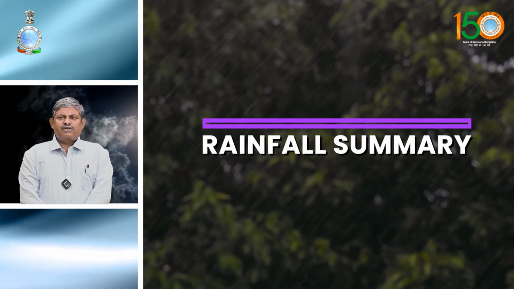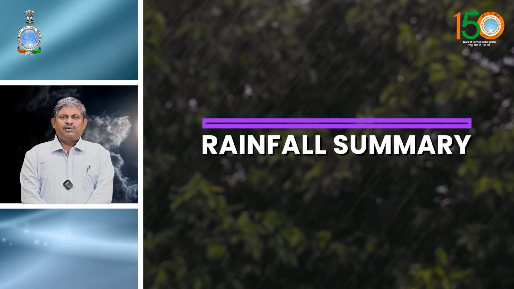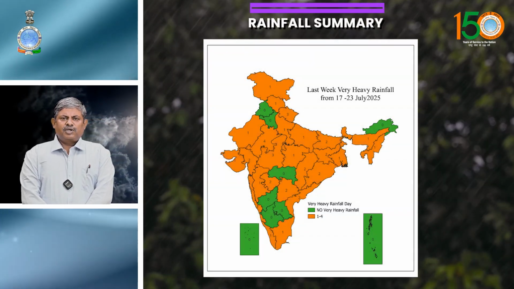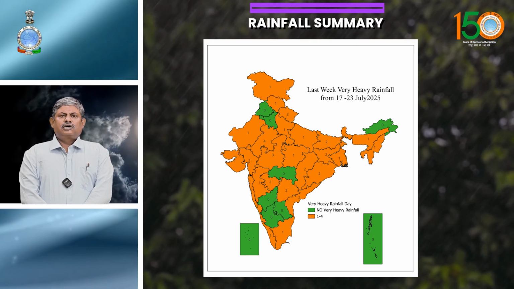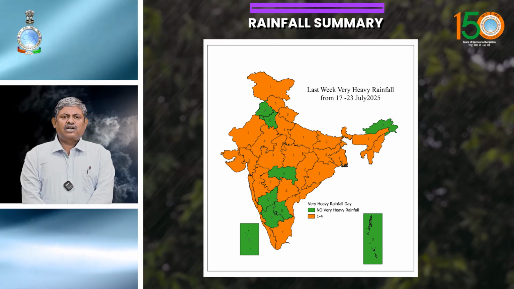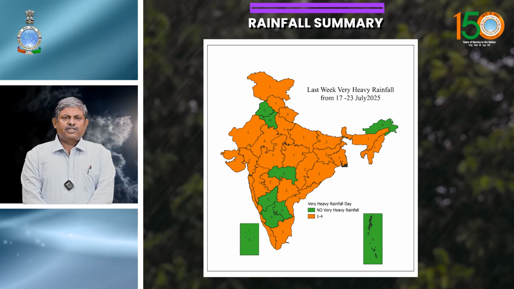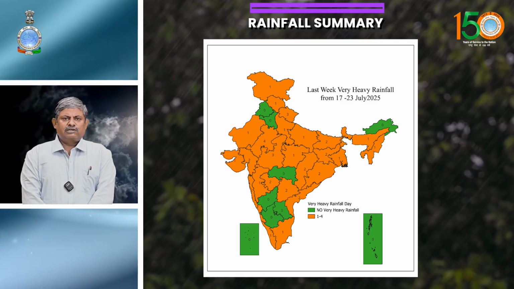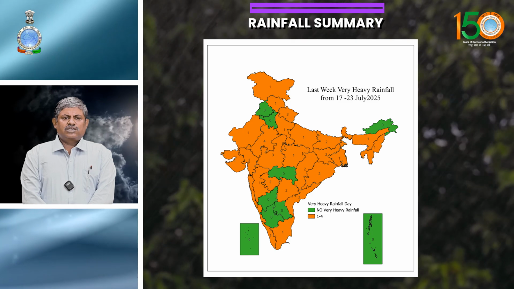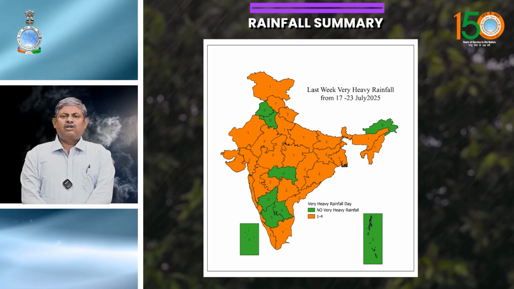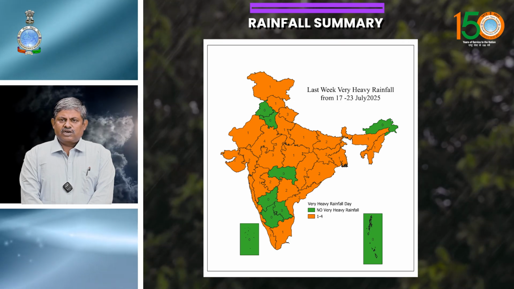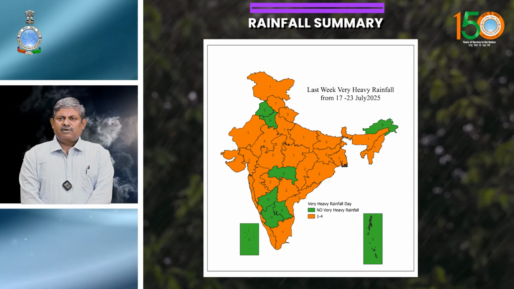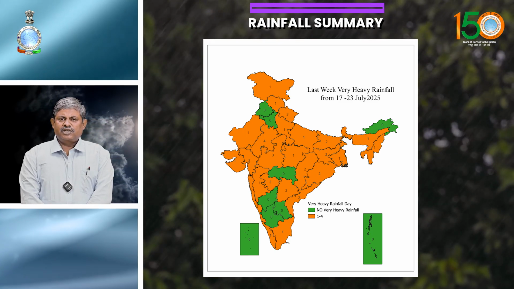The map shows the number of days of very heavy rainfall and extremely heavy rainfall at the subdivision level. Because of the land depression, 2-3 days of extremely heavy rainfall occurred in eastern Uttar Pradesh, Madhya Pradesh and Rajasthan. Also because of the monsoon conditions, 1 or 2 days of extremely heavy rainfall occurred over Rayalaseema, coastal Karnataka, Subhimalayan West Bengal and Sikkim, and also Nagaland, Manipur, Mizoram and Tripura. The same monsoon conditions caused very heavy rainfall over most of the country except Haryana and Punjab, Arunachal Pradesh and some parts of southern peninsular India including Vidarbha.